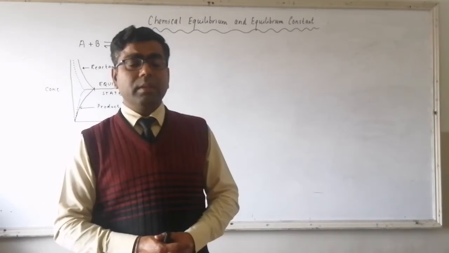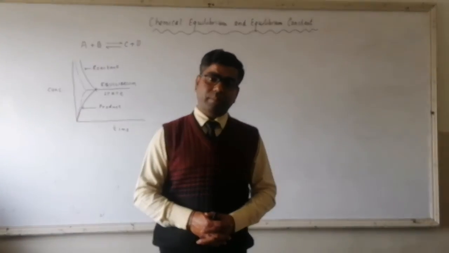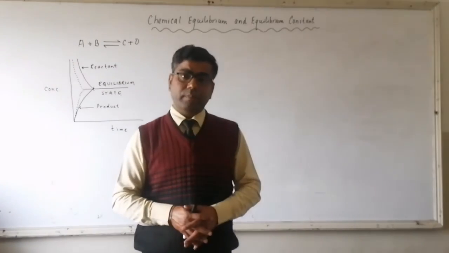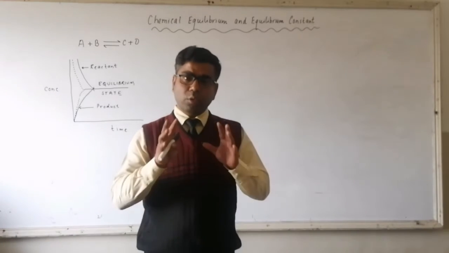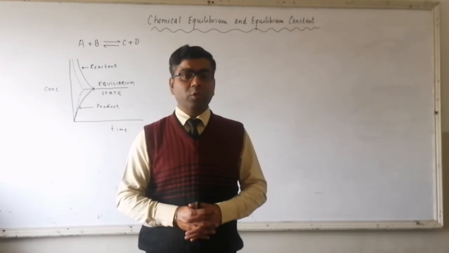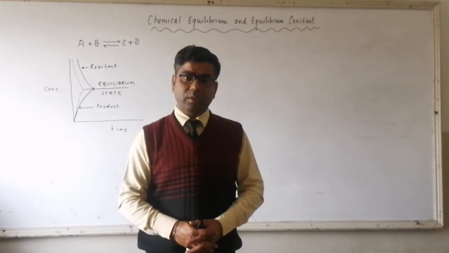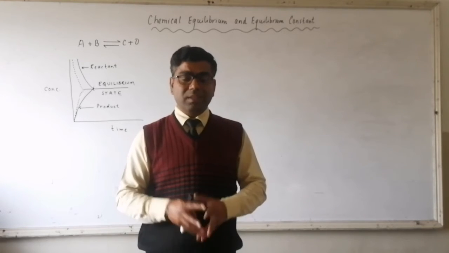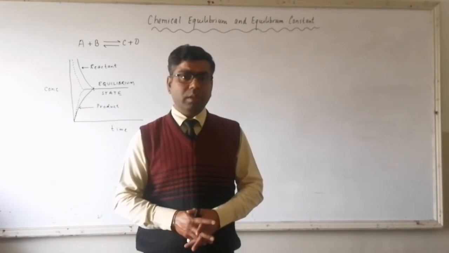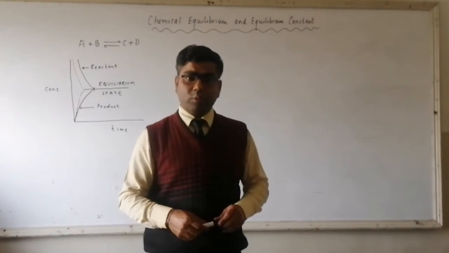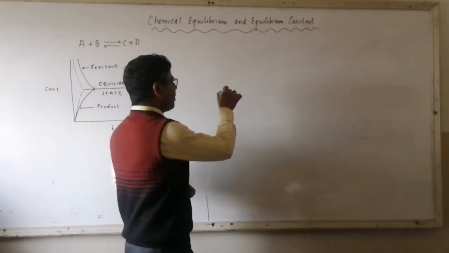Remember, the observable properties like density, color, etc. show no change when equilibrium is achieved. So this is about chemical equilibrium. Now about the equilibrium constant.